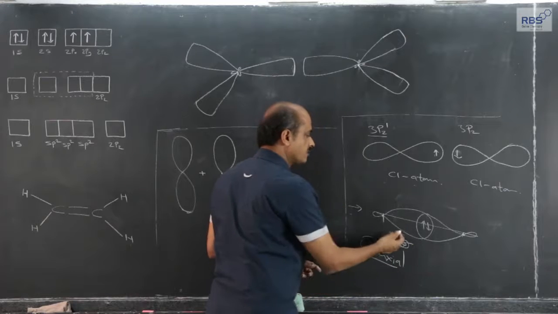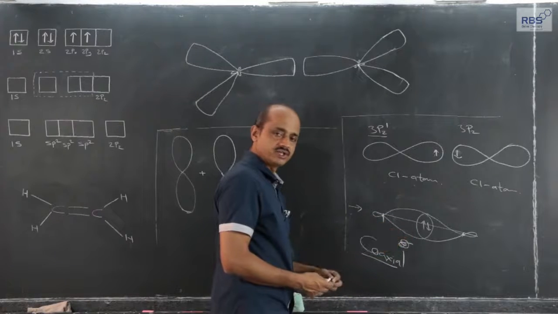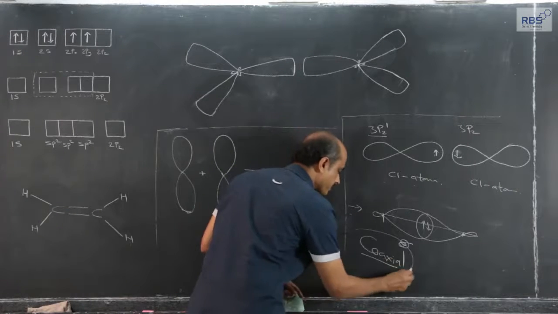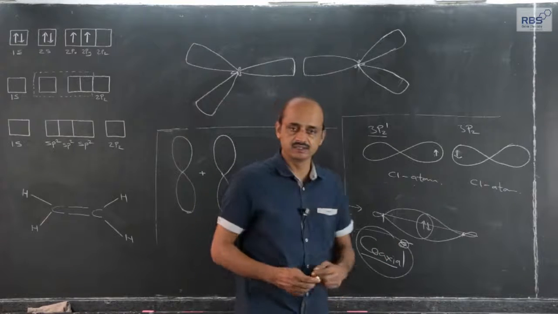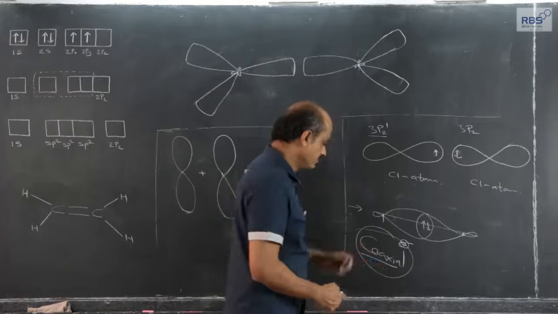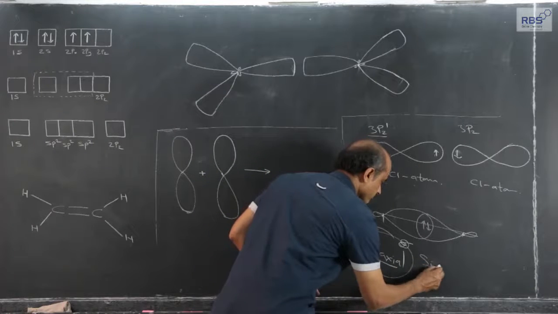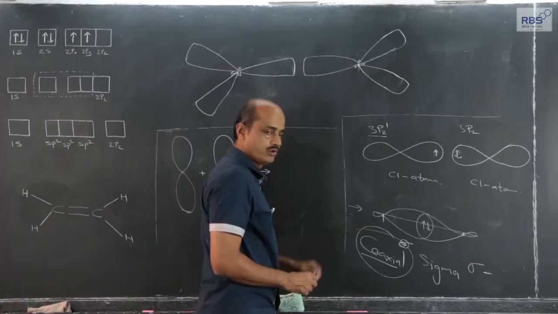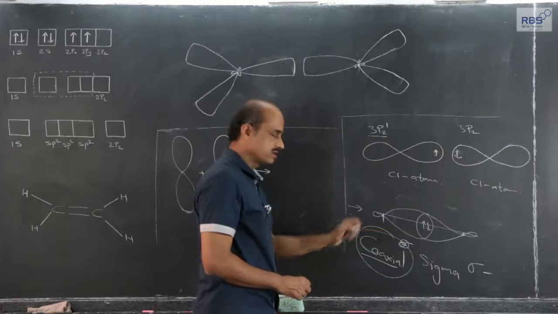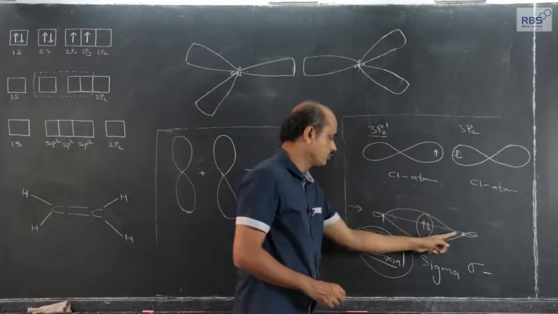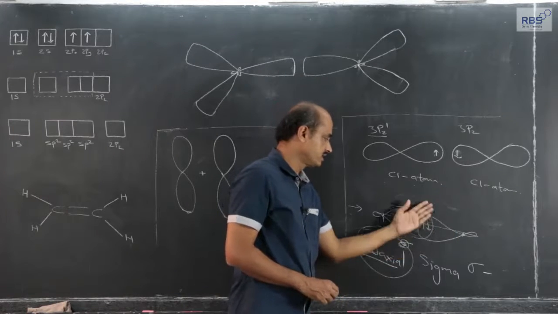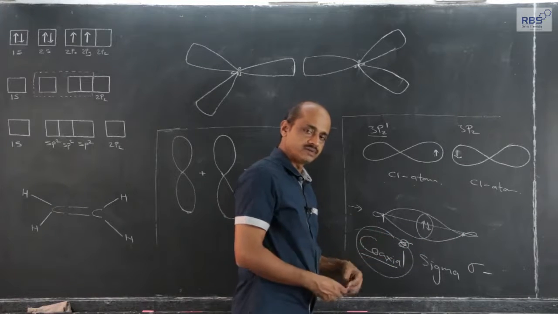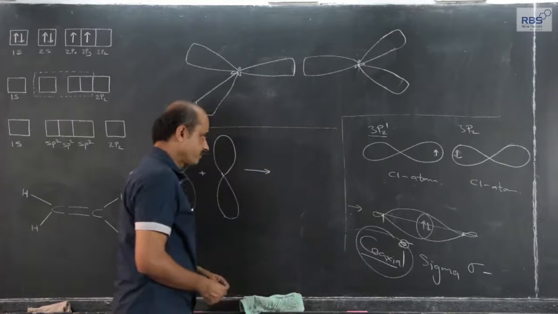The covalent bond formed by coaxial overlapping is called a sigma covalent bond, and it is represented in this fashion. Sigma covalent bond is stronger because electron density is in between the two nuclei, and because of this the repulsion between the two nuclei decreases further and stability increases.